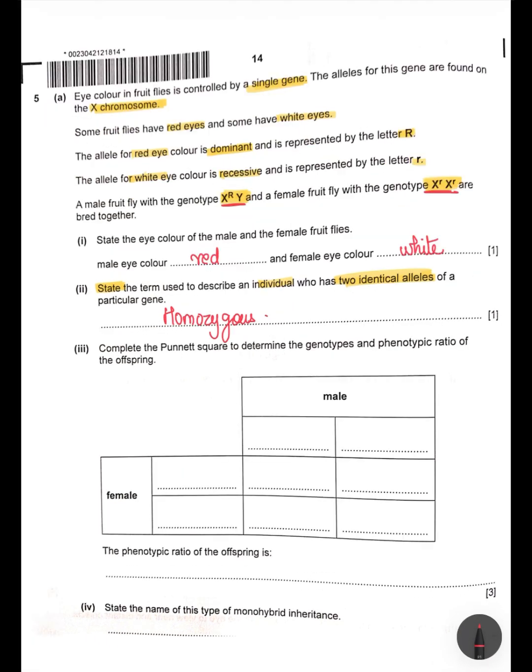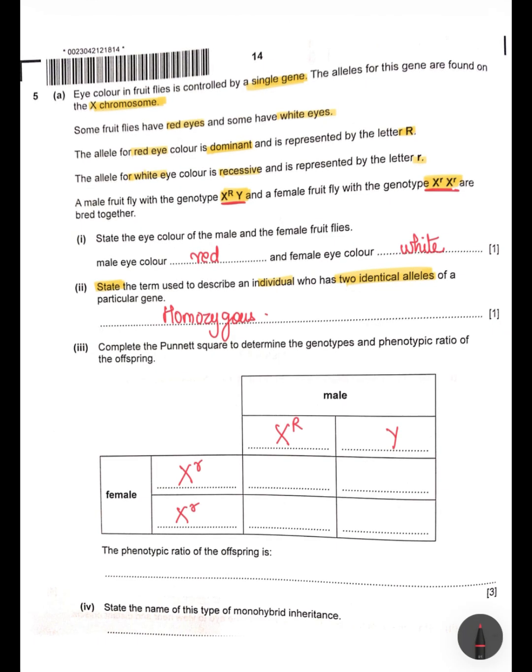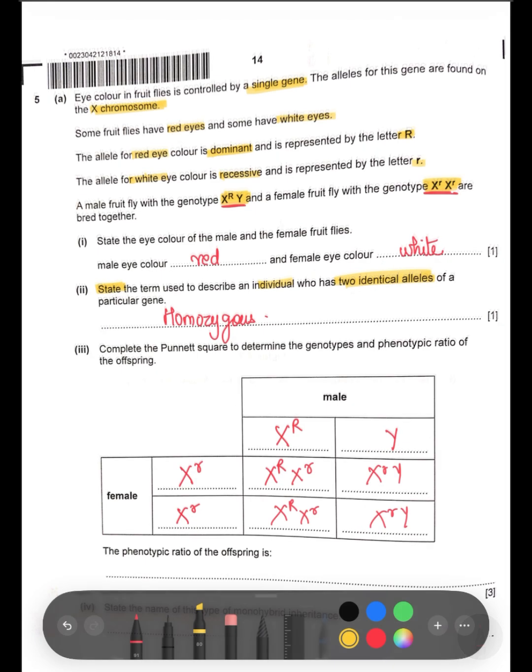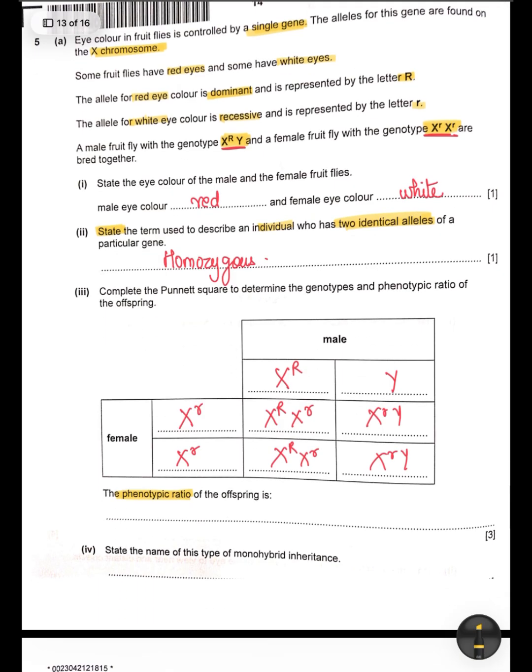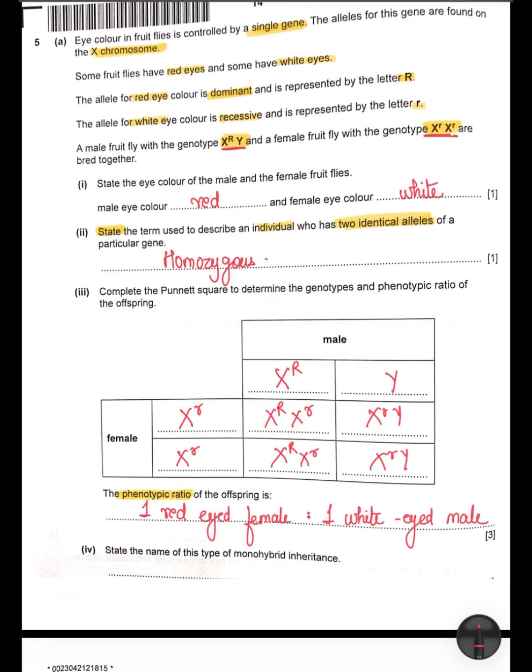Now in the third part, you need to complete the Punnett square to determine the genotype and phenotype ratio of the offspring. So you need to do the cross between the male and female. The genotypes are given. When you do the cross, this is what you get. We see that the phenotypic ratio of the offspring is 50% red-eyed, 50% white-eyed. So the phenotypic ratio of the offspring is 1:1, which means there's one red-eyed female to one white-eyed male.